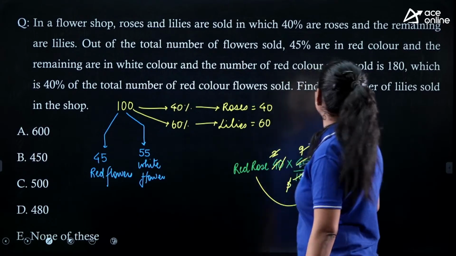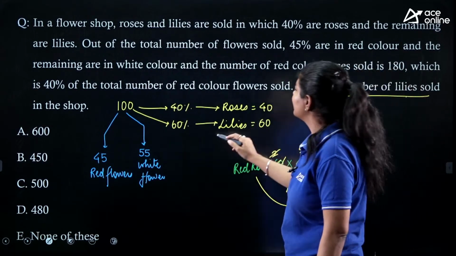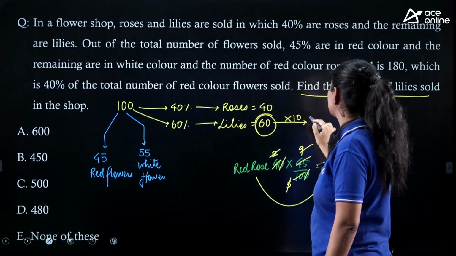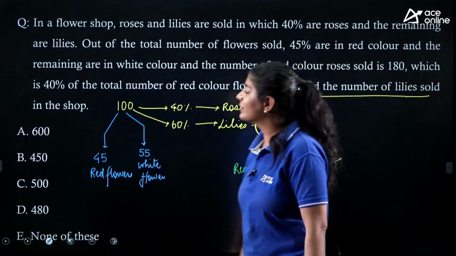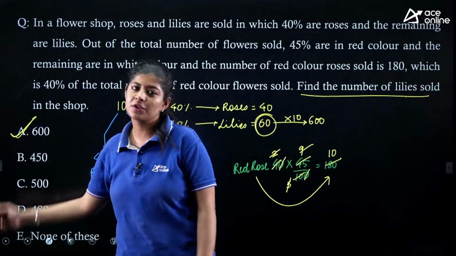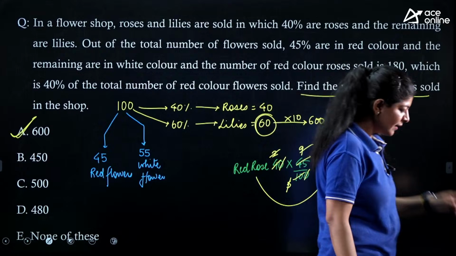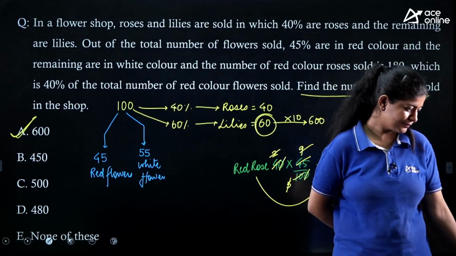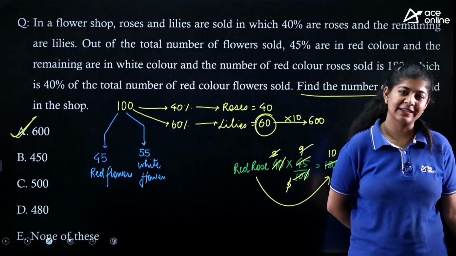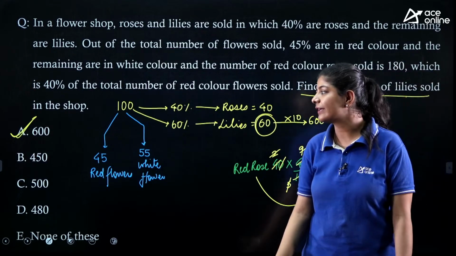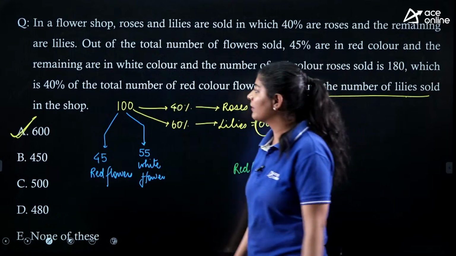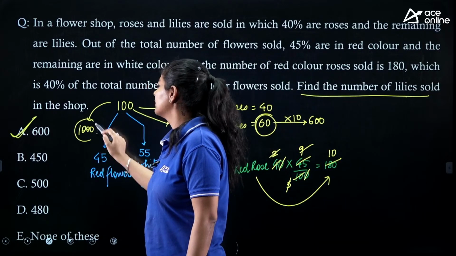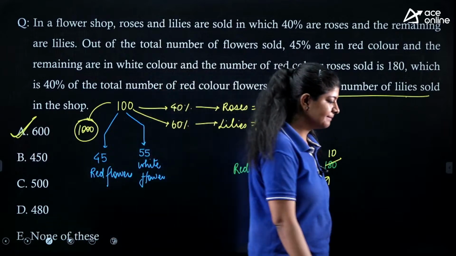Now we need to find out the number of lilies sold. Here we are having 60, but this value is also present on the multiple of 10. That means total 600 lilies are sold. Option number A is the correct one. It's a very easy one. If we have to find out the total number of flowers, the total number of flowers that we are having over here is 1000. Right? Next.